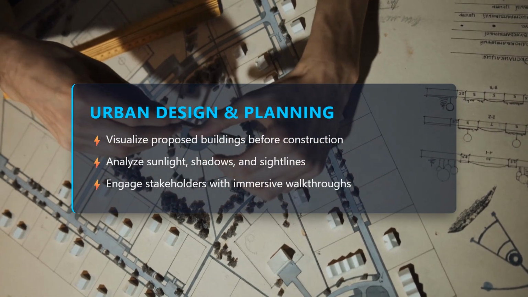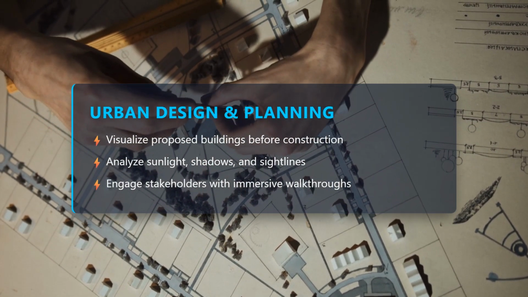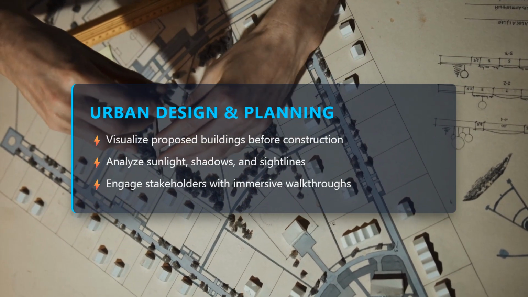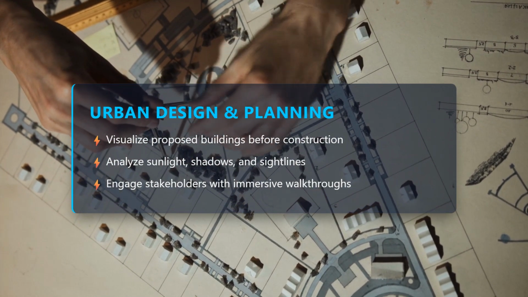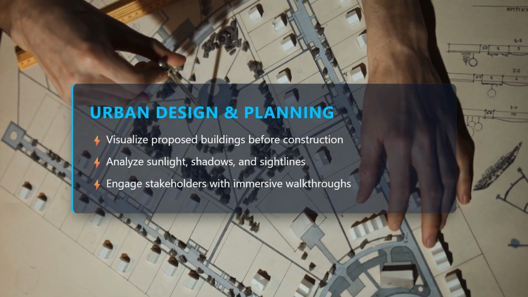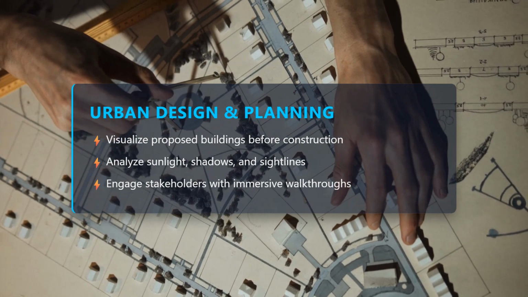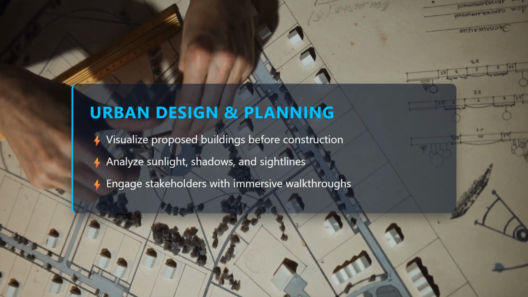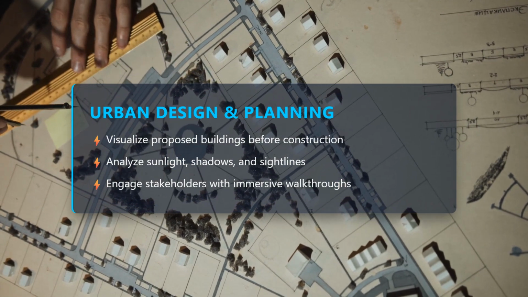Urban planners use Genie to visualize proposed developments before any ground is broken. By inserting new buildings, adjusting street widths, or simulating tree canopies into a generated street, they can study sunlight patterns, sightlines, and pedestrian flow in an immersive walkthrough that stakeholders can explore, making decisions faster and with greater community buy-in.